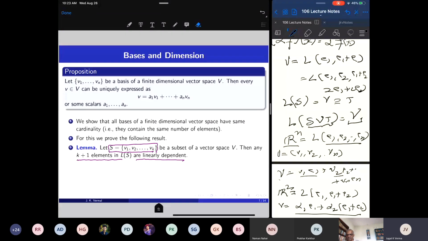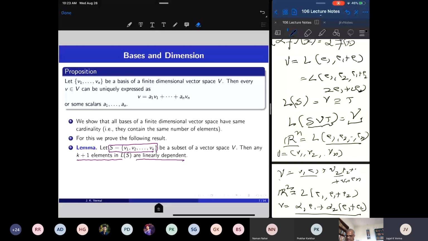That is a consequence of this fact, because any k plus 1 elements will be linearly dependent. If the dimension exceeded k, we would have more than k linearly independent vectors. But this lemma says that in a vector space that is the linear span of k vectors, any k plus 1 vectors are linearly dependent.